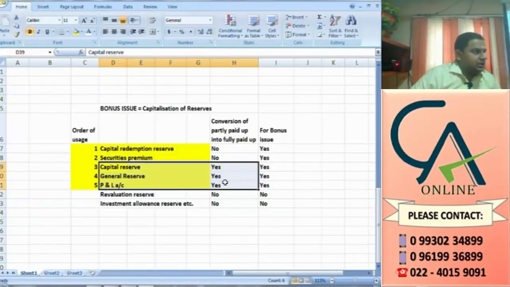Is it arising for cash? The answer is no. So only securities premium realized in cash should be used for converting or issuing bonus shares.